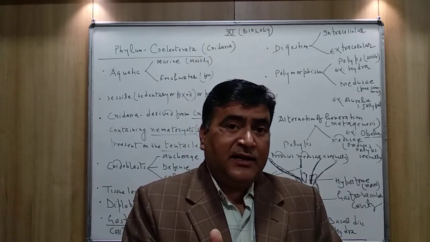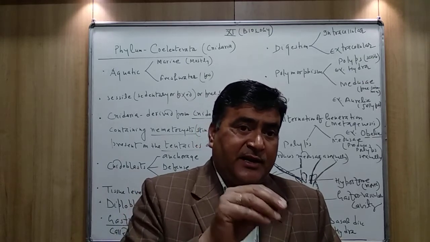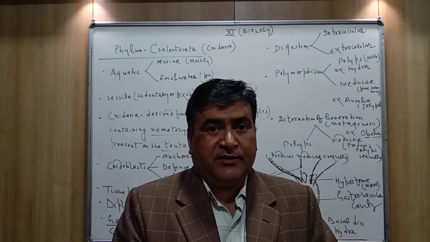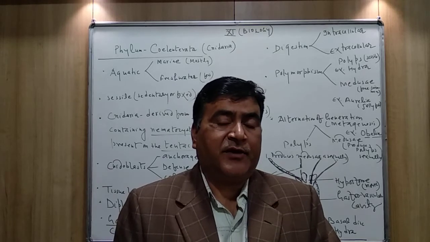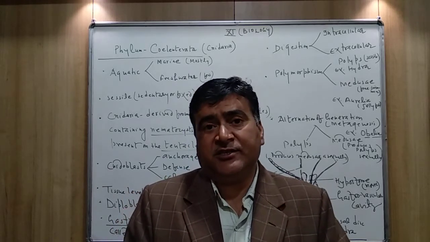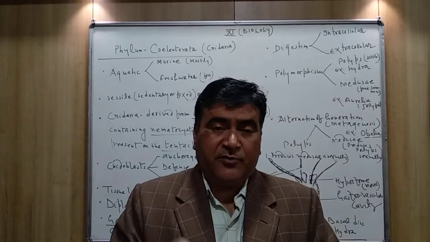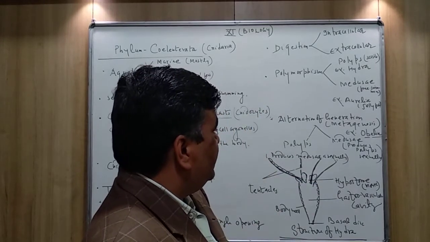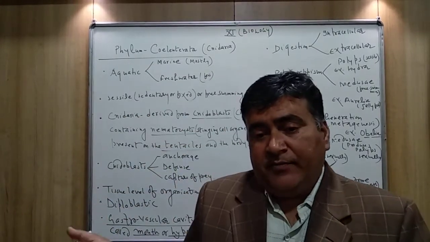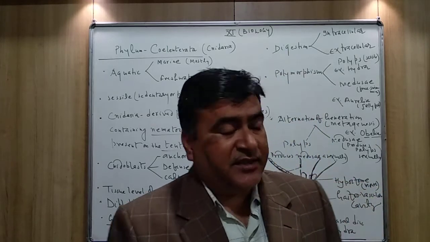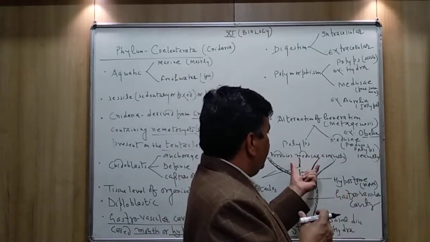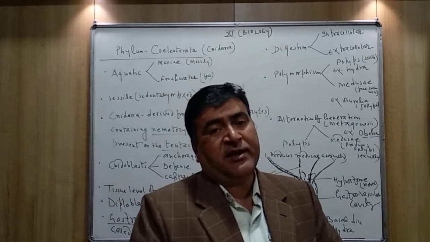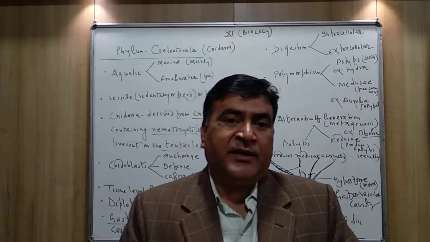Whenever the tentacles come into contact with the prey, the poison is secreted from the tentacles, as the tentacles contain the nematocyst present in the nidoblast, and in the presence of the poison, the prey is paralyzed. Then the tentacles capture the food and put it into their mouth, and from the mouth it goes inside the gastrovascular cavity, where it is digested.